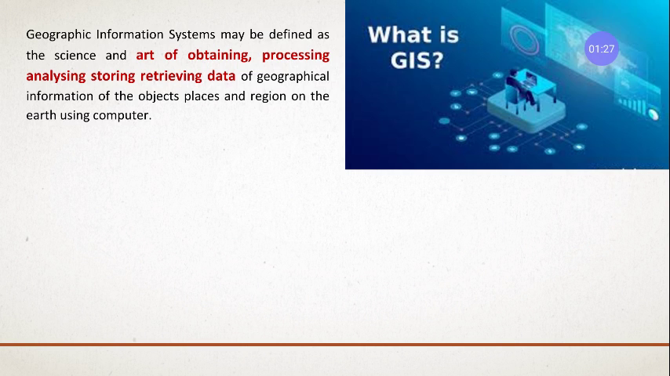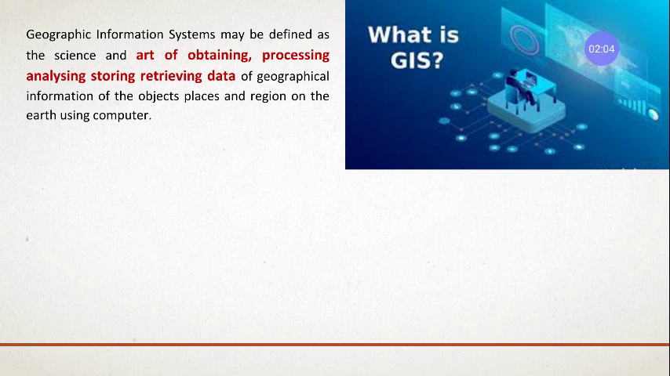Geographical information means about the land, water, right? About the people, all those things which are on the earth. So about the information, whatever information you require about the people, animals, rain, quantity of rains, all those whatever there is on the earth, in and on the atmosphere, in and on the earth, that is called as geographical information of an object, place, region, or earth using computers.